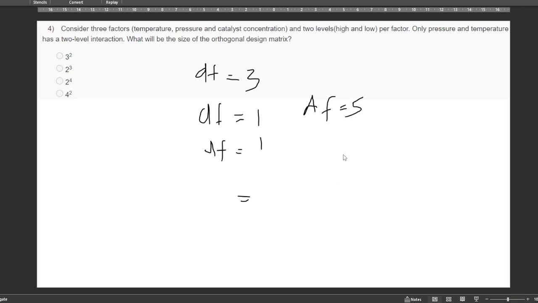As we know, the value of this degree of freedom should be less than or equal to 2 power n. So here, if it is 4, then n can be 2, and only 4 tests are enough. But since it is 5, we have to conduct 2 power 3, which is 8 tests, to complete the orthogonal matrix. So the answer is 2 to the power 3.